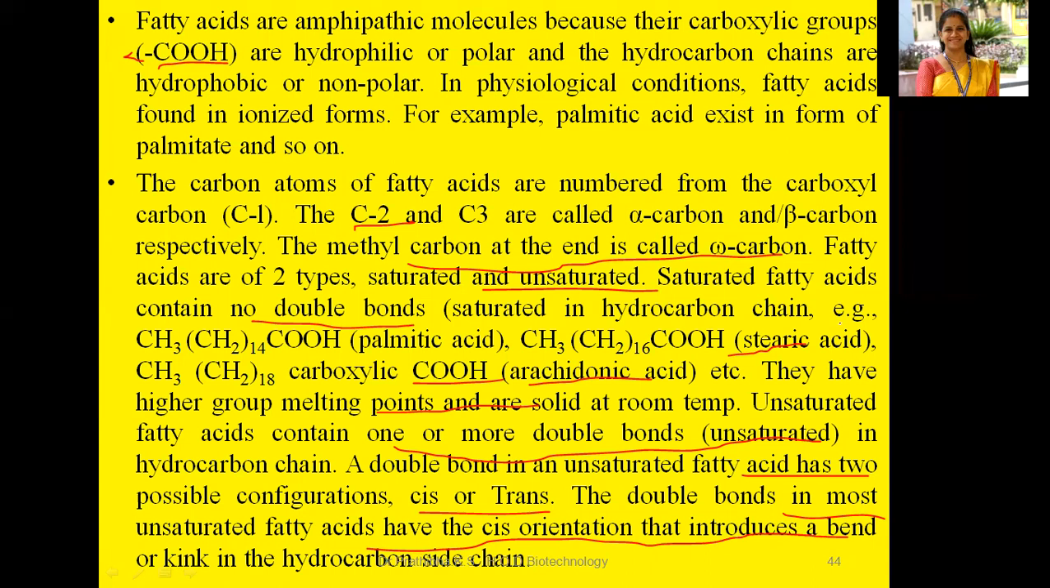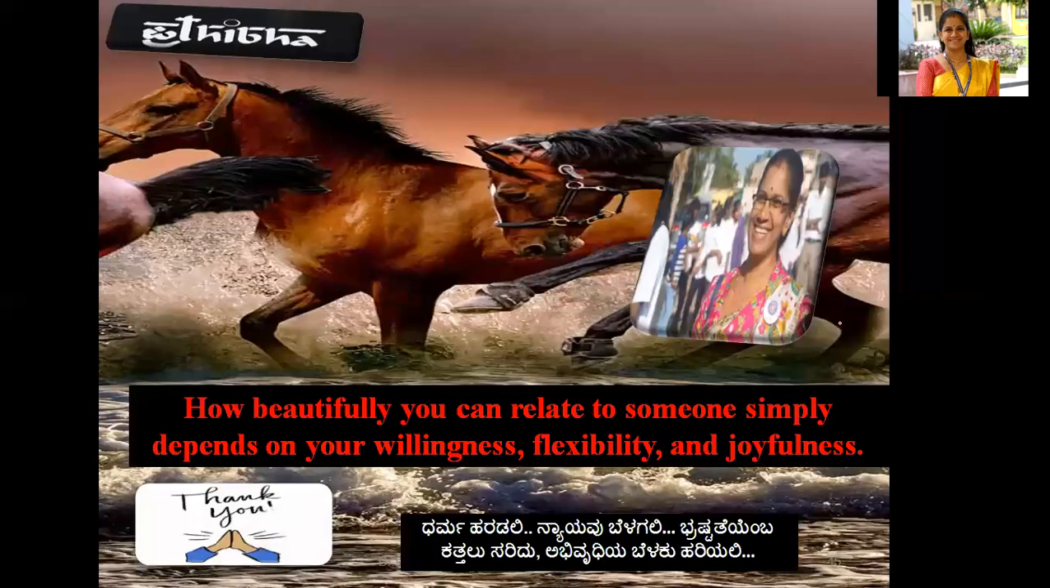So this is all about the conclusion part related to the fatty acids. If you have any doubts, you can drop a message so that I'll be able to describe. Hope I made myself clear to you about the simple lipids, then saturated and unsaturated fatty acids.